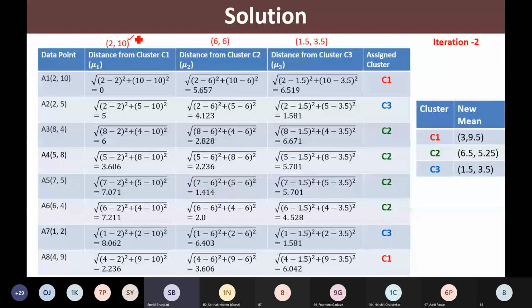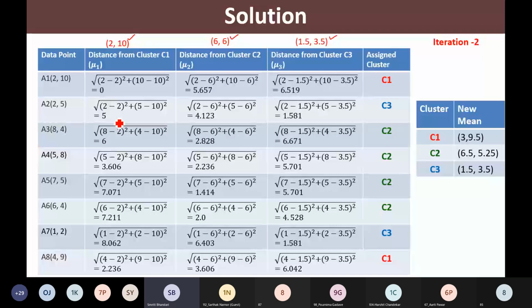Okay, now the same process gets repeated. So see here what has happened. For A1, once again we are going to compute the distance from mu1, mu2 and mu3. Similarly for A2, the distance between A2 and mu1, A2 and mu2, A2 and mu3. So similarly we have computed all those distances. Now once again what we are going to do?